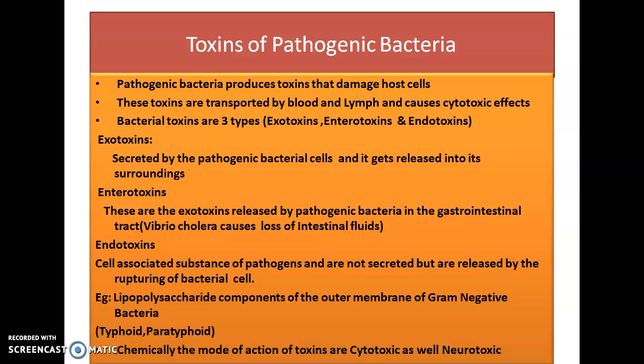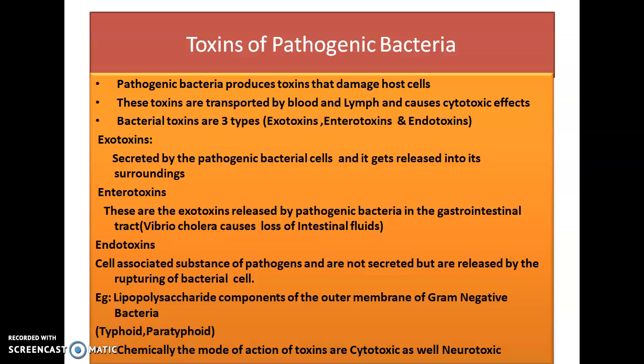Then endotoxin. Here the toxin is associated with the substance of pathogens, which is not secreted but is released by the rupturing of the bacterial cell. The toxin is found inside the cell, and it is released by the breakage of the plasma membrane, the membrane surrounding the cell. Whenever this membrane is disrupted, the toxin gets released.